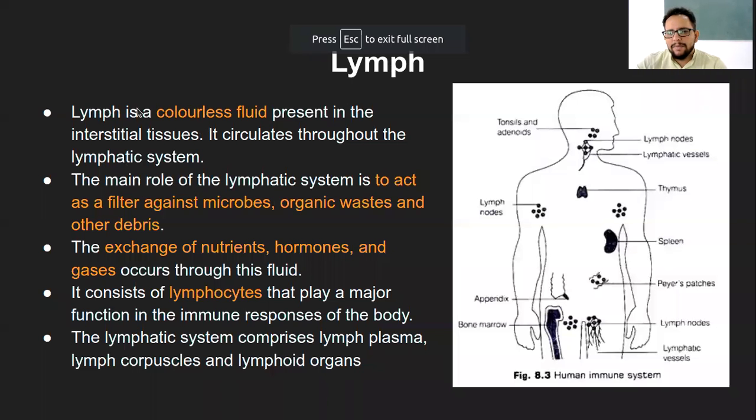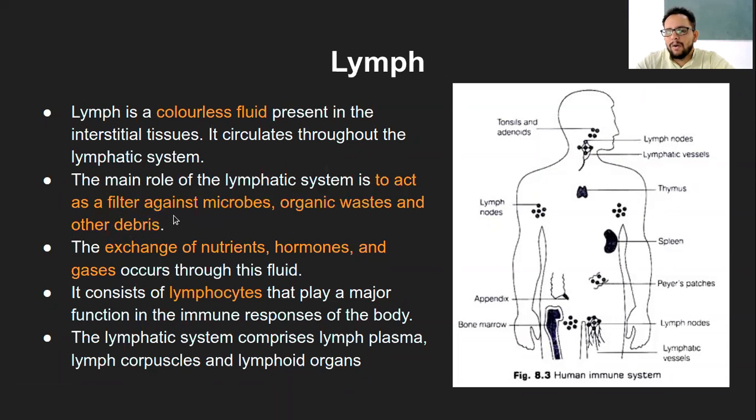So that is the lymph, which is a colorless fluid present in the interstitial tissue, and it circulates through the lymphatic system. Like I said, it is another type of circulatory system which specifically conducts the lymph. And the function of this lymphatic system is to act as a filter against microbes, organic waste, and other debris. It can be cellular debris. Debris means kind of waste material. So this lymphatic system is a kind of filter.